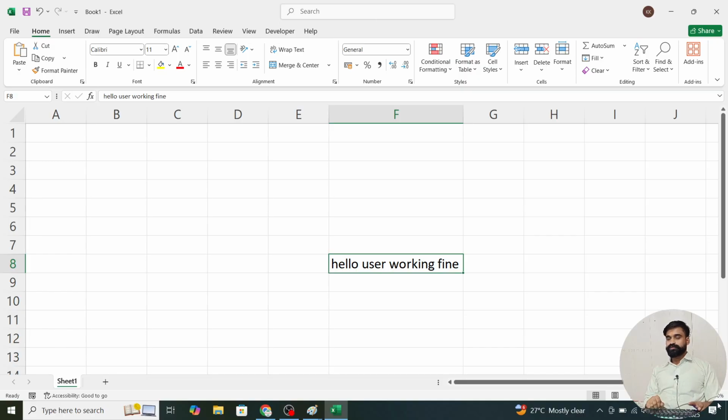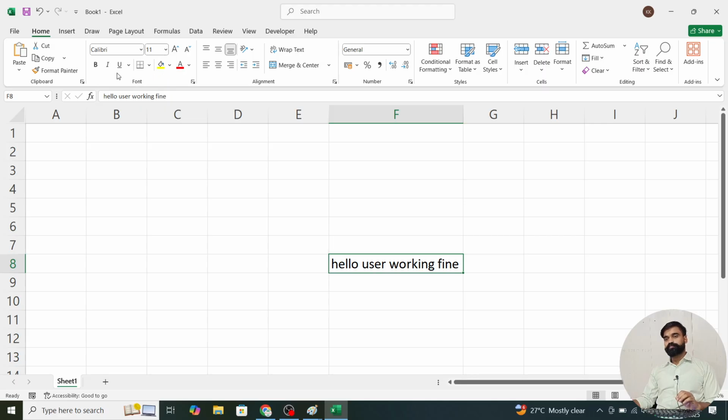Okay, so we will start from the Home tab. Inside this Home tab we have different groups. What are the groups? Clipboard, Font, Alignment, Number, Styles, Cells, Editing and Add-ins. Every group name is assigned for a reason. If we have the Alignment group, all the options related to alignment are placed here. If we have Font, all the options related to fonts are placed here.